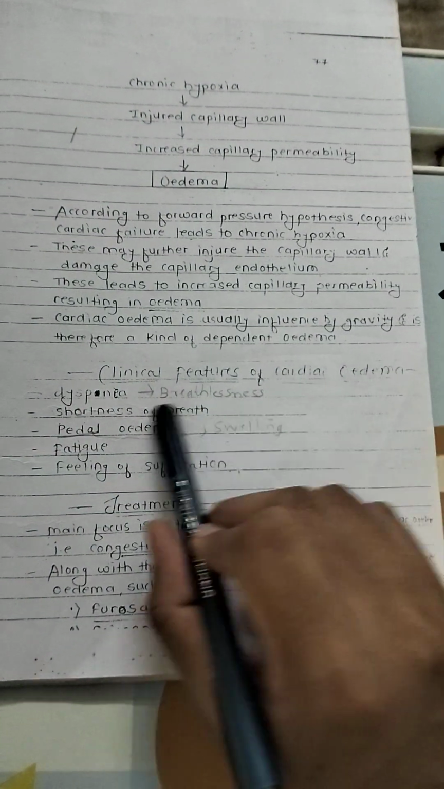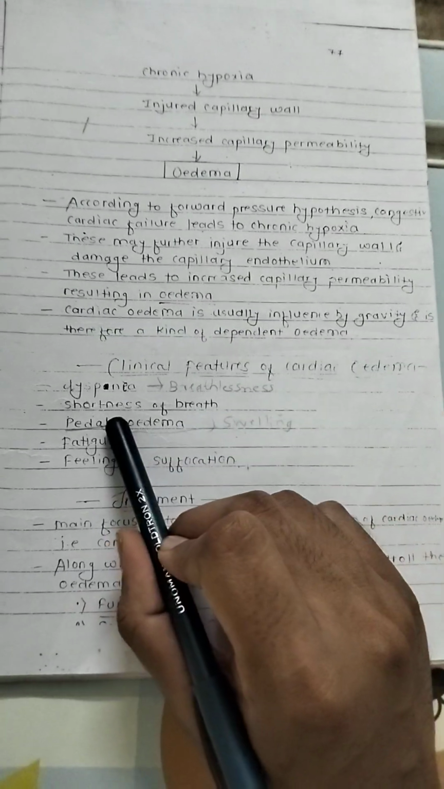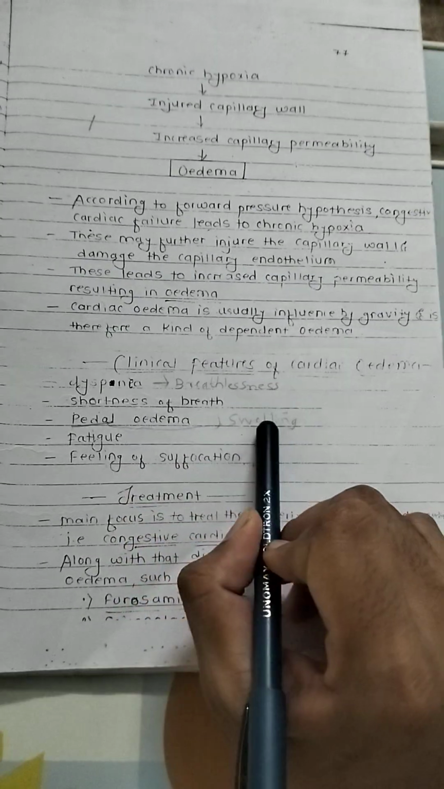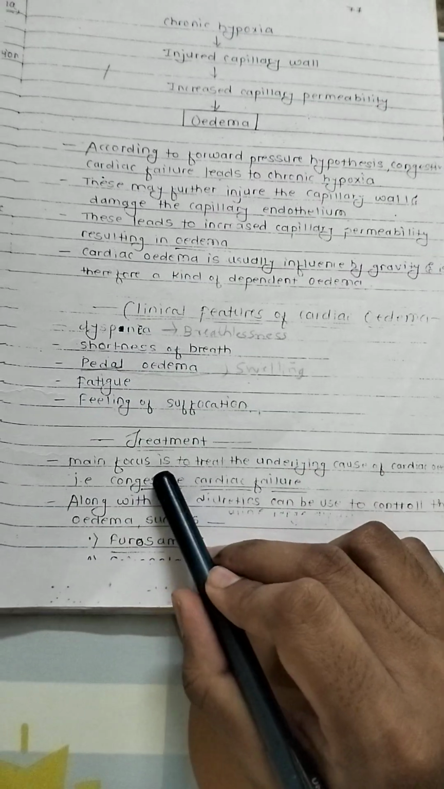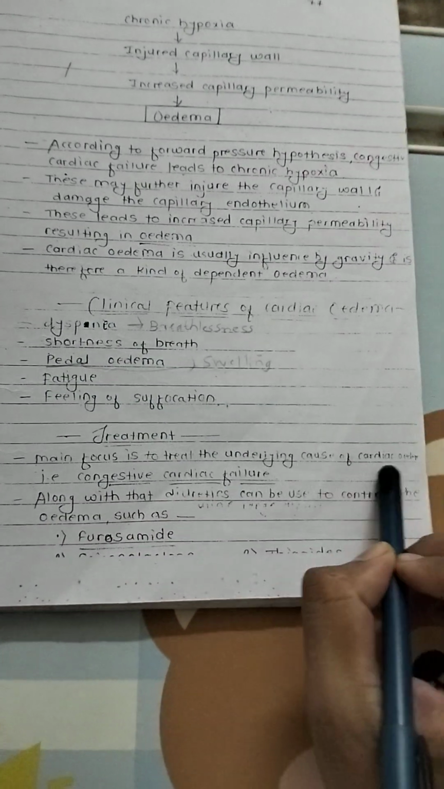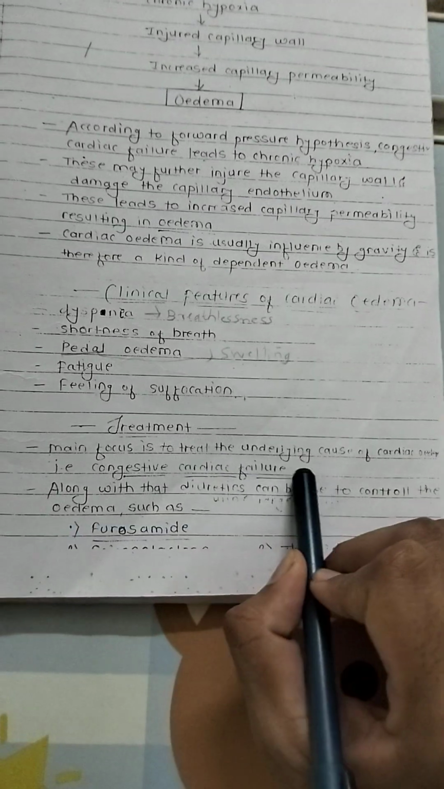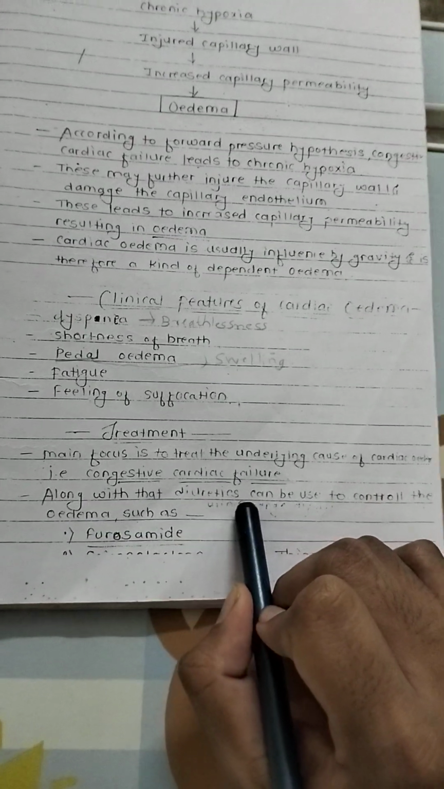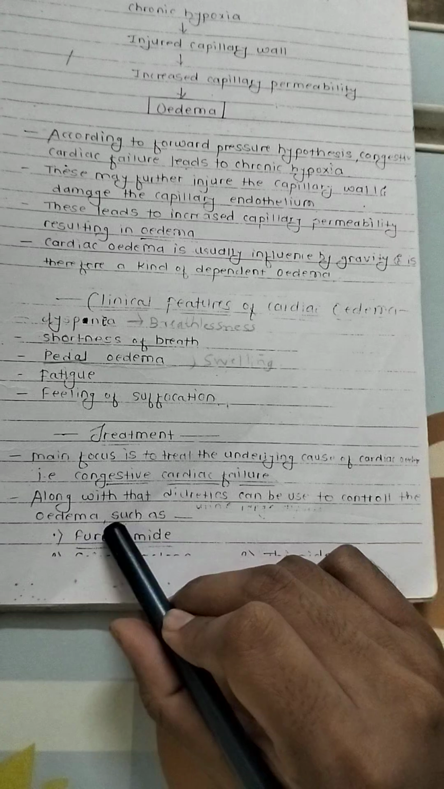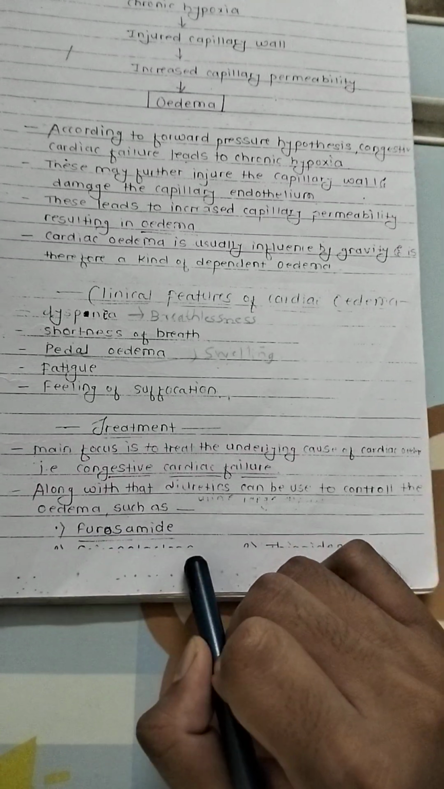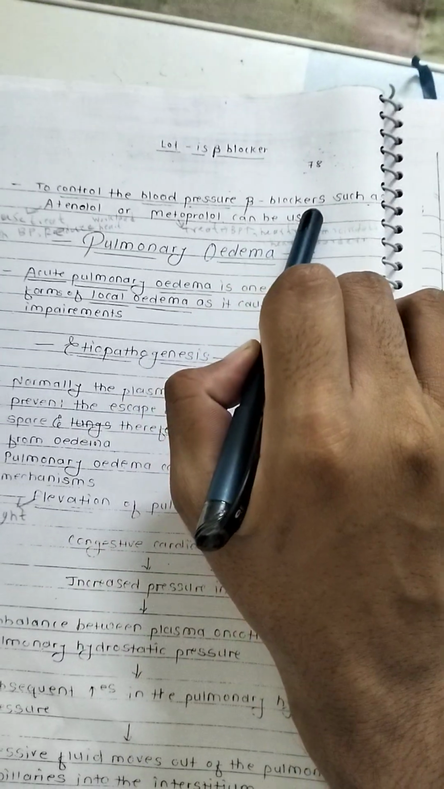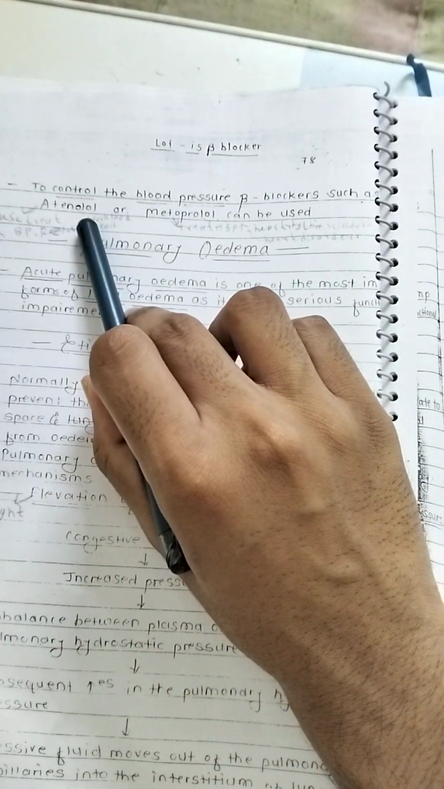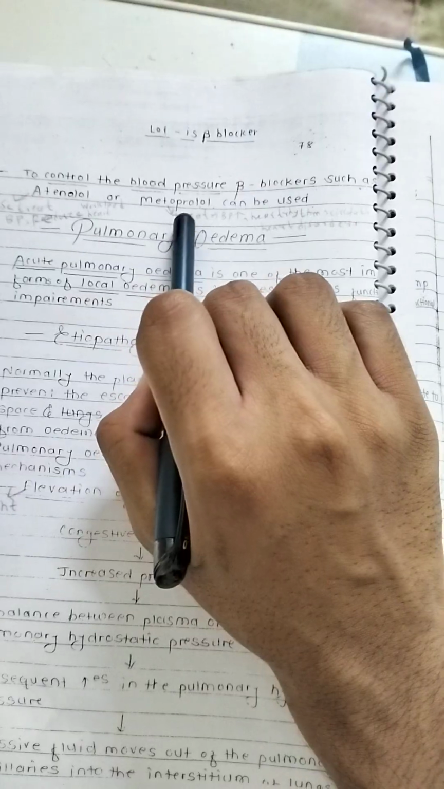Clinical features of cardiac edema: dyspnea, breathlessness, shortness of breath, pedal edema, swelling, fatigue, and a feeling of suffocation. Treatment: the main focus is to treat the underlying cause of cardiac edema, such as congestive cardiac failure. Along with that, diuretics such as furosemide can be used to control the edema. To control blood pressure, beta blockers such as atenolol or metoprolol can be used.